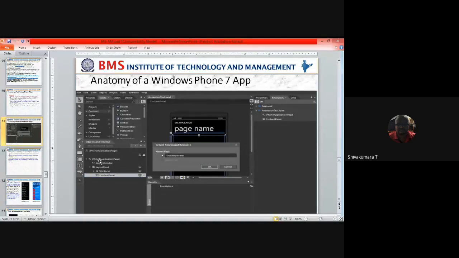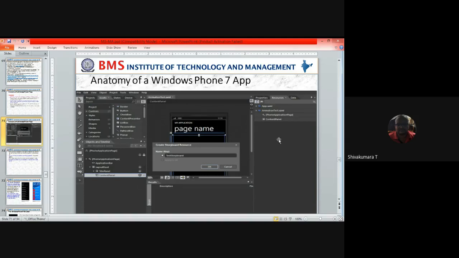And in this objects and timeline, you can set the sequence of the page appearance whenever the user clicks on the navigation button. So you can fix the timeline. If you have experience with Visual Basic, probably Visual Basic also uses a timeline, meaning sequentially, when you place the pages by navigation, which page appears next you can decide through the timeline.